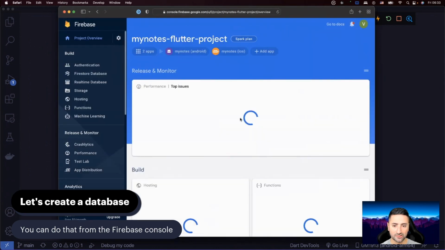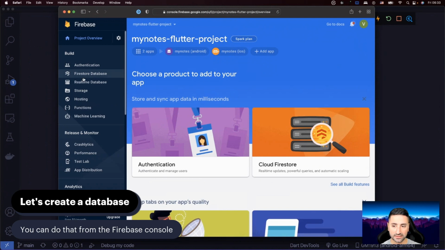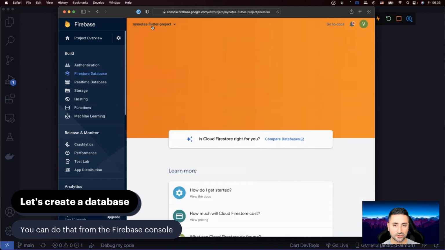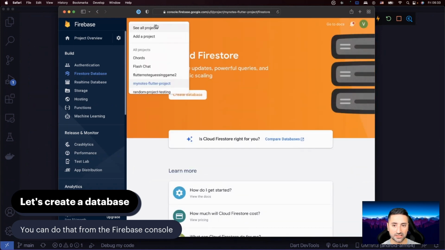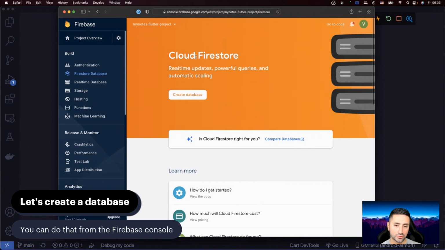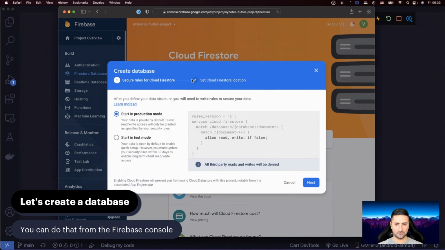All right. When we end up here, on the left-hand side you'll see something called Firestore Database, and I want you to click there. Just ensure that you've selected the correct application in here as well. You may have quite a few, just like I do. Then what we'll need to do in here is say create database.